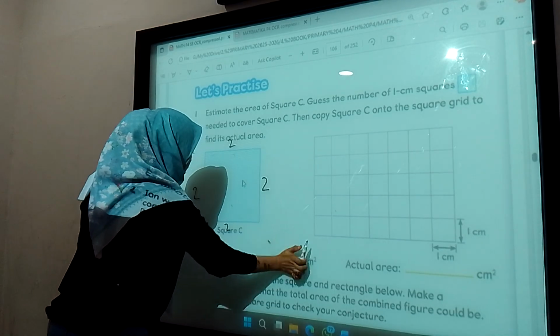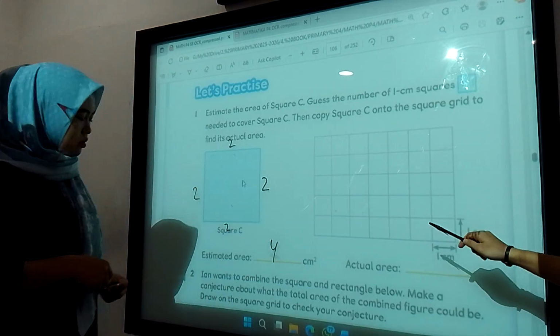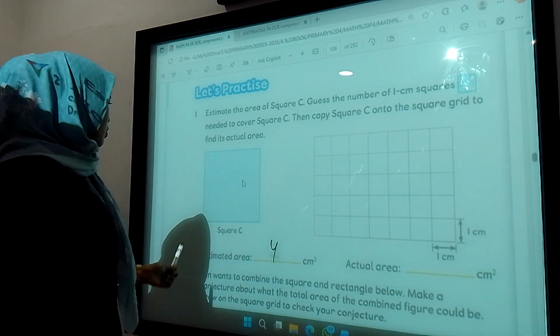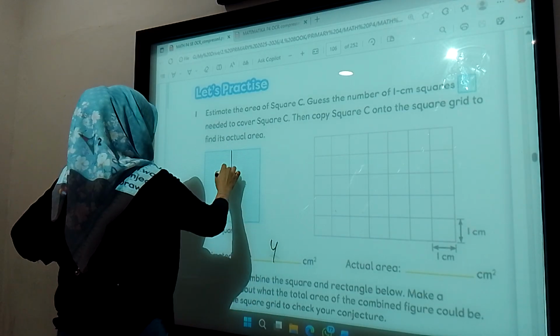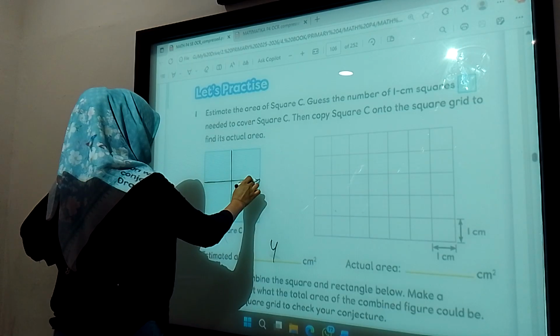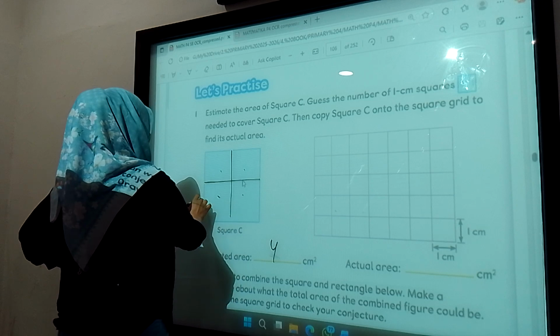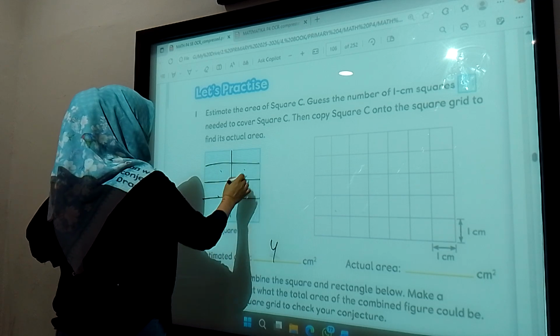Or 4, 4, I think 4. It's too small, right? Yes sir. It's better if we estimate this grid, when we divide this one again.